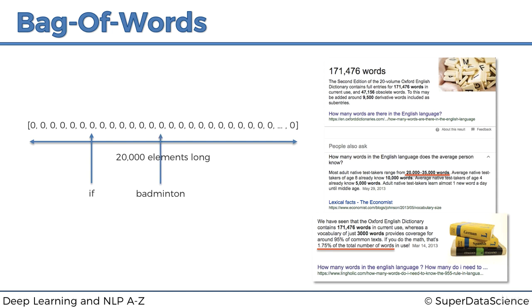For instance, the word badminton, let's just take, we can construct this vector any way we want. The word badminton could be in this position. It's always going to be in this position. And the word table is going to be in this position. And this is how this bag of words model works. So just keep in mind that once we've taken our 20,000 words and assigned them a space, this space in this vector will be associated with the word if. This will be associated with the word badminton. This position will be associated with the word table.